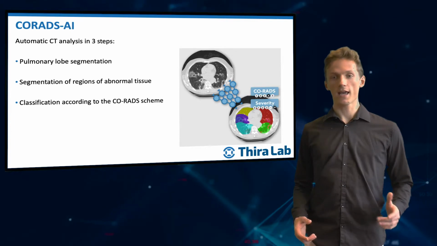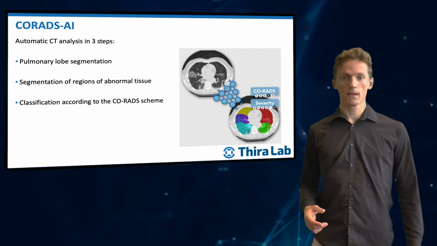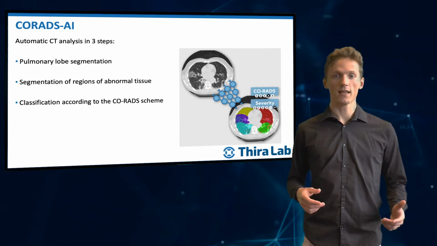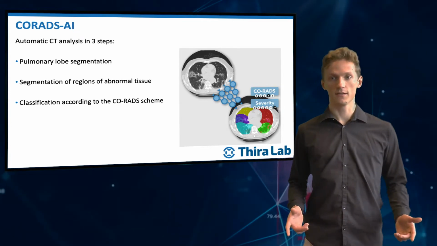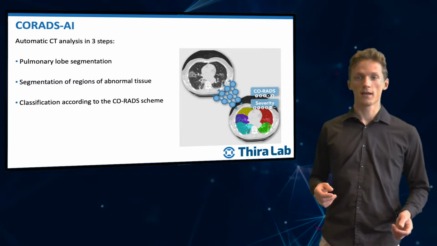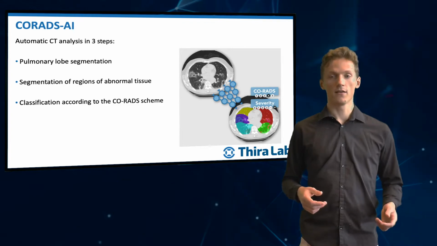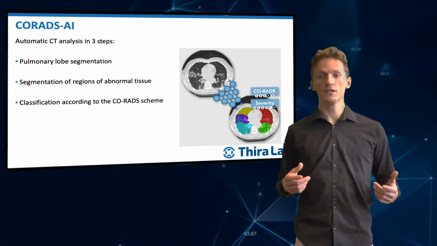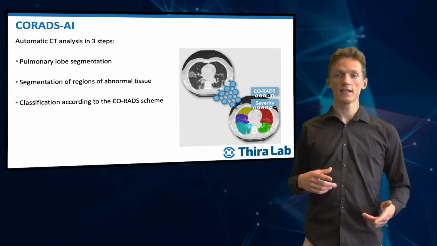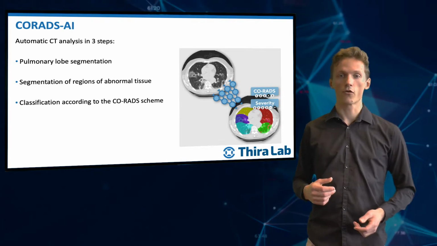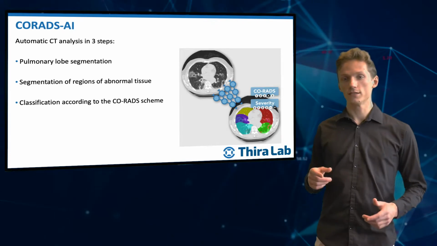This is the CoRADS AI system, which we published in July this year in Radiology. CoRADS AI is an automatic system that analyzes a CT scan for the presence and severity of a COVID-19 infection. It works in 3 steps. In the first step, it segments the lungs and the pulmonary lobes from a CT scan. Then, in the second step, it finds the regions of abnormal lung tissue inside the lungs. And lastly, the system classifies the patient according to the CoRADS scoring system. I will now briefly go over these 3 modules.